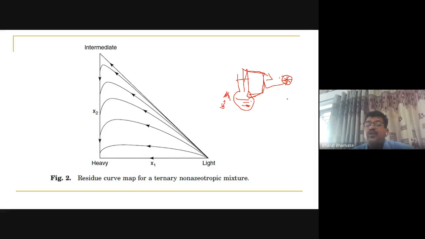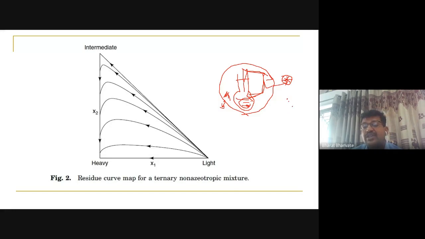The amount of the more volatile component will be more in this, in the initial stages. That means you are losing more of the volatile component from this system, and the amount of the less volatile component will be more in this still after this removal.